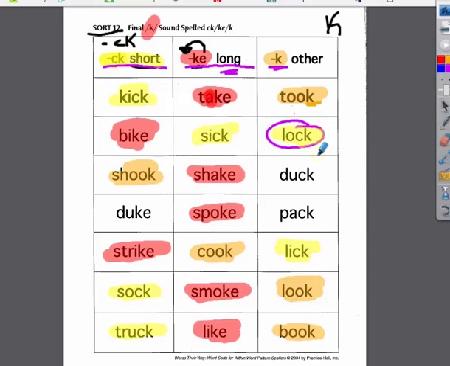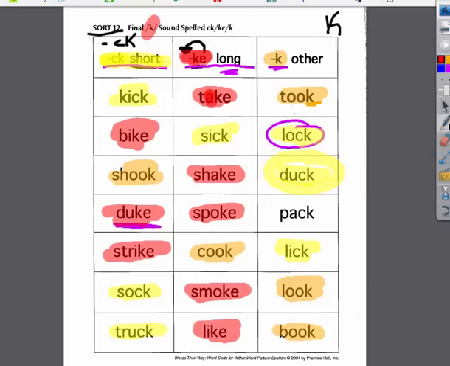What about this mystery one? Duck. What pattern will that be? If you said it's that same one, the short CK with the k sound at the end, you were correct. Let's look at duke. So duke is like a king, so they're a ruler over a certain area. What pattern do I have in duke? If you said K silent E, you were correct.